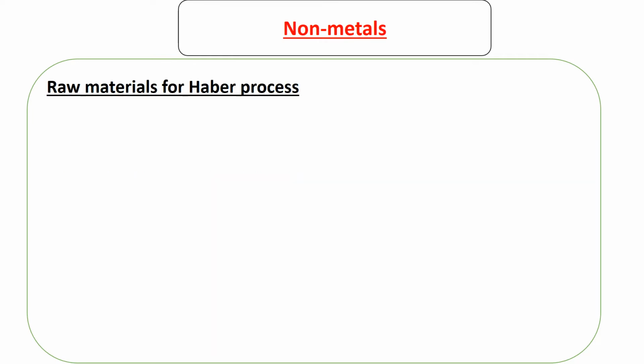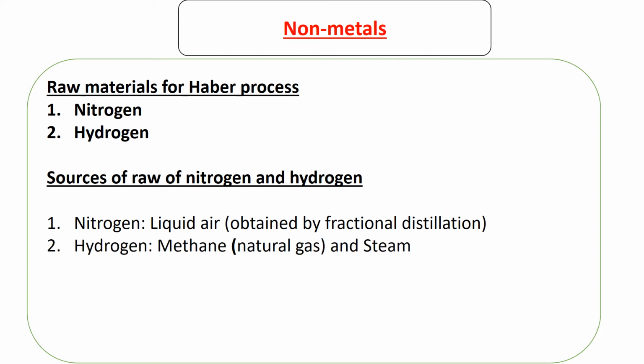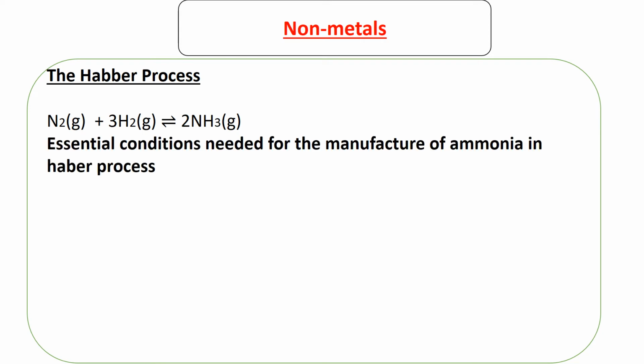So what are the raw materials? Like I've said already, it's nitrogen and hydrogen. Where do we get nitrogen? We have discussed how to get nitrogen and hydrogen. The source of nitrogen is liquid air using fractional distillation. That's how we produce nitrogen, like we discussed. What about hydrogen? We discussed in the video for hydrogen that we can get it by reacting methane and steam.